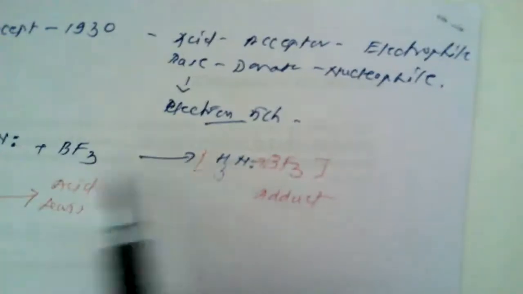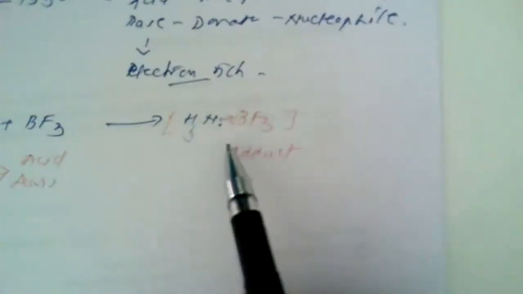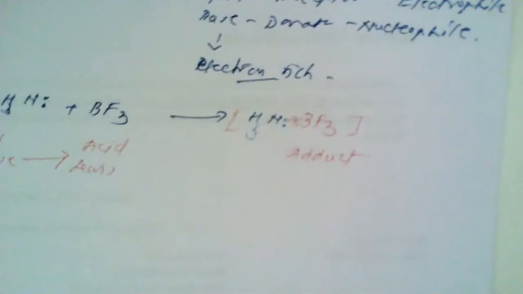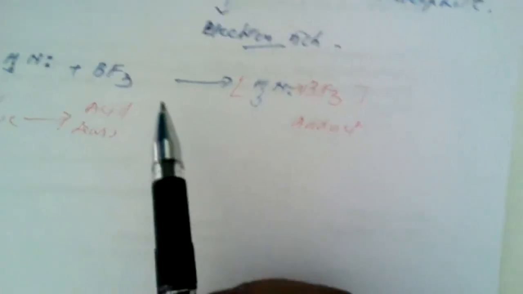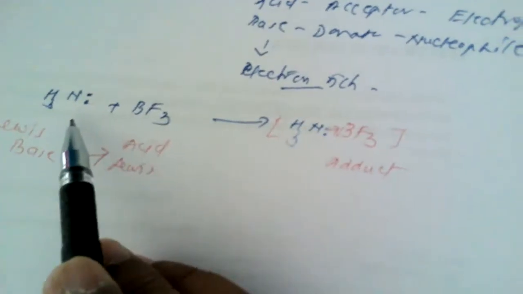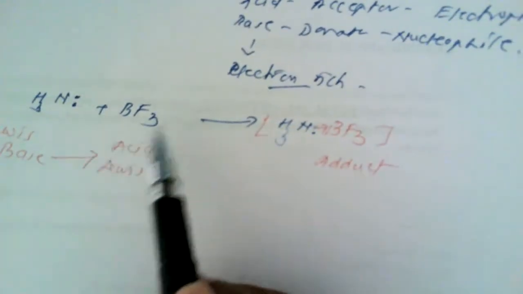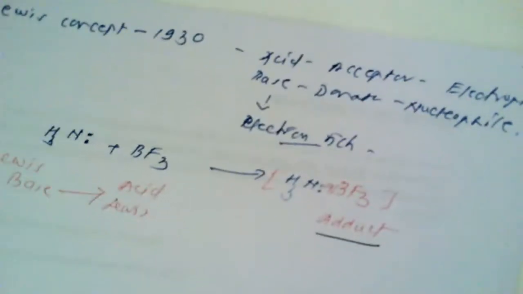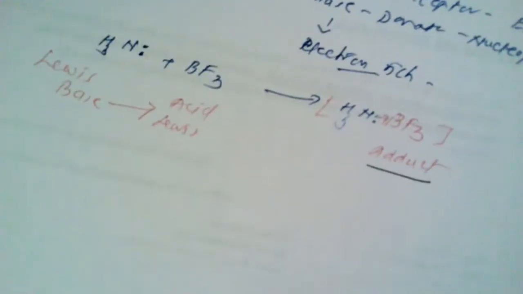So according to the Lewis concept, an acid is an electron pair acceptor. Here boron trifluoride is a Lewis acid which accepts the electrons, and ammonia, that is NH3, containing a lone pair of electrons, is an electron rich species which can donate its electrons. So this is how the new product that is formed is known as the adduct. So an acid is an acceptor of electrons and a base is a donor of electrons.